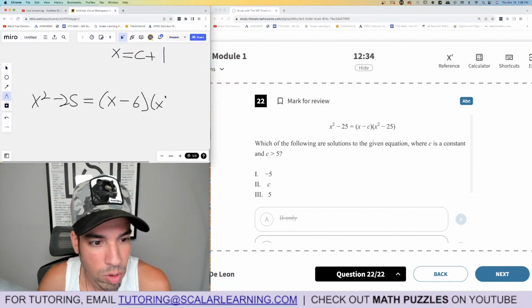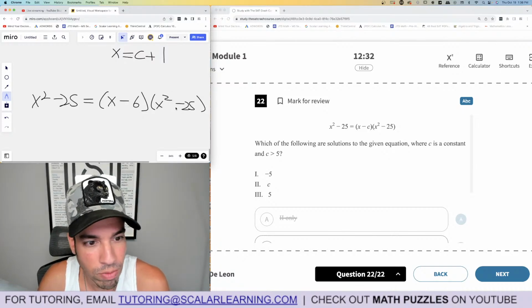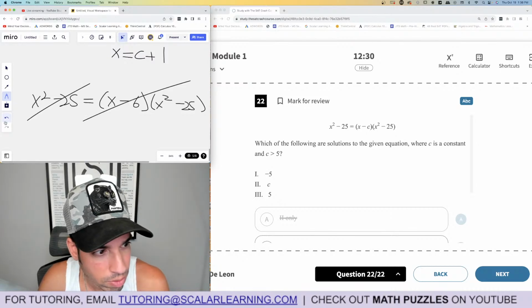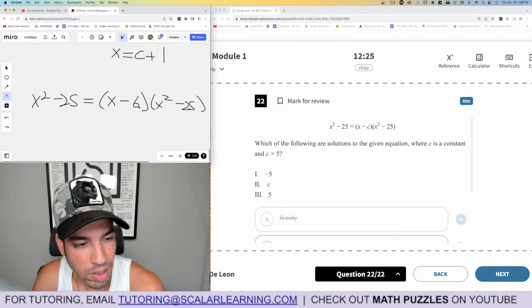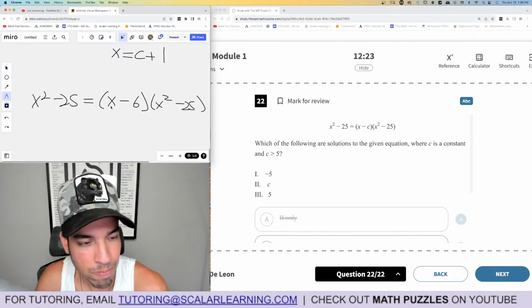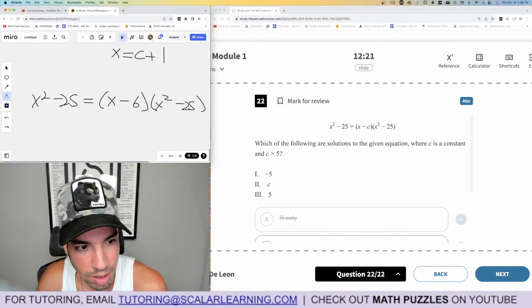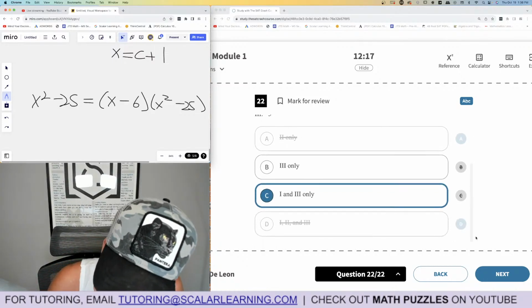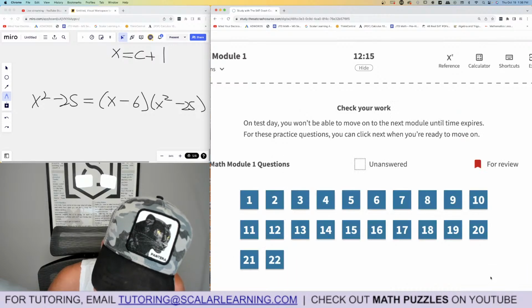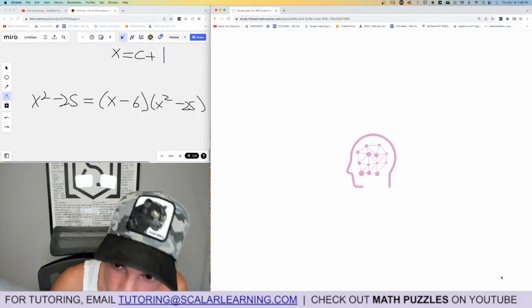And then x squared minus 25. So obviously we know 5 and negative 5 work because they just zero out everything, right? And then the question is C. Now, in this case, x would equal 6, right? So it'd be 0 on this side, C, and then on this side it'd be 36. Yeah, so C doesn't work. Okay, I feel pretty good about that. Let's move on to section 2.